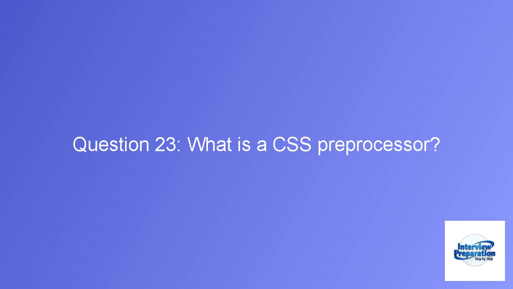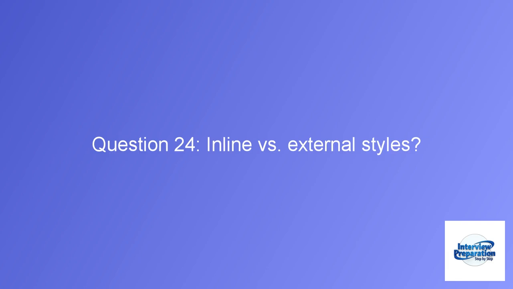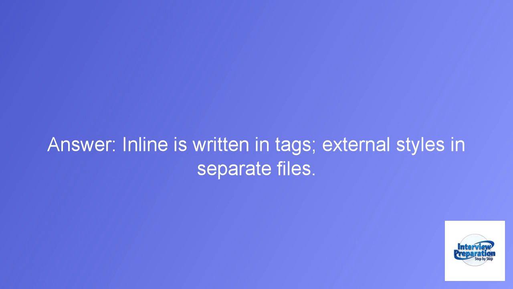Question 23. What is a CSS preprocessor? Answer: tools like Sass add variables, nesting, and mixins to CSS. Question 24. Inline versus external styles. Answer: inline is written in tags, external styles in separate files.